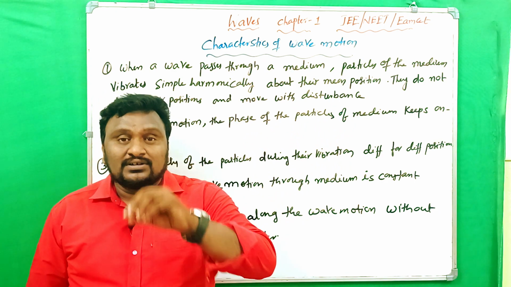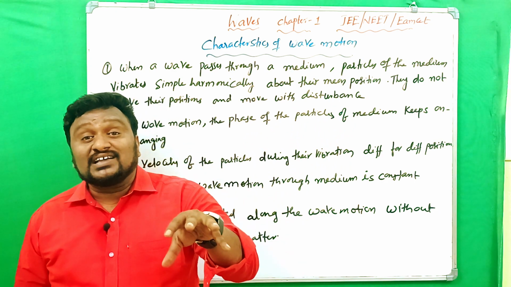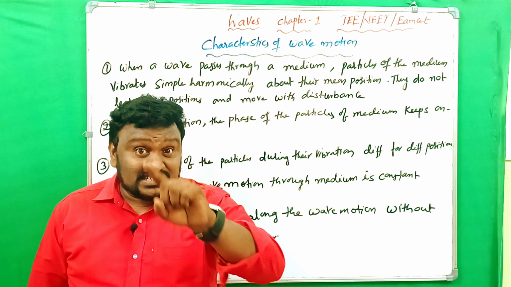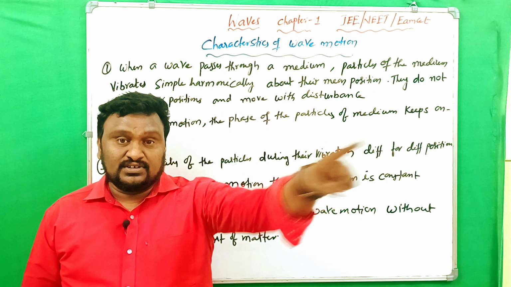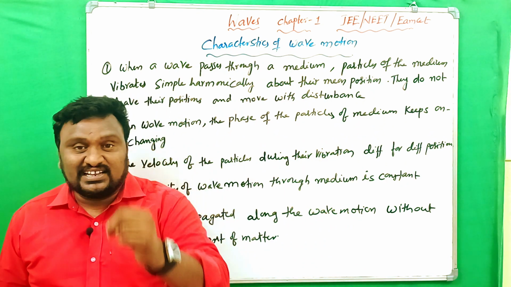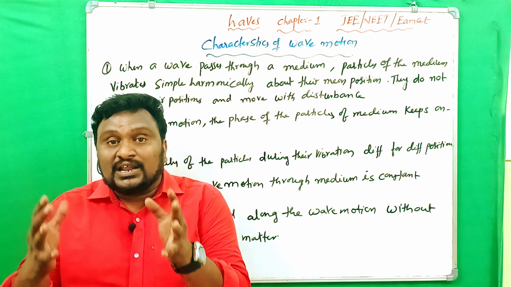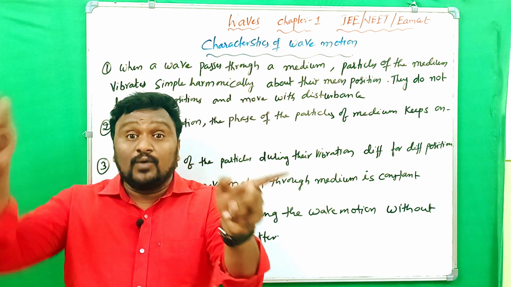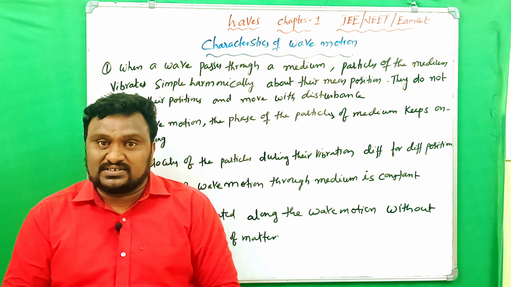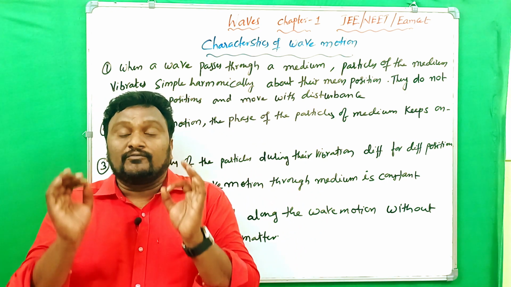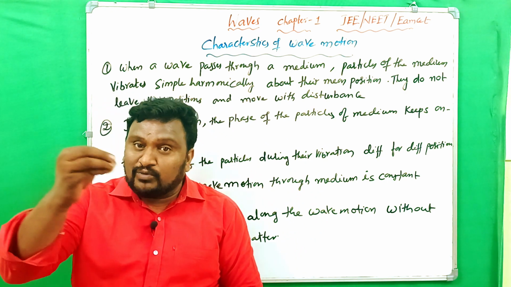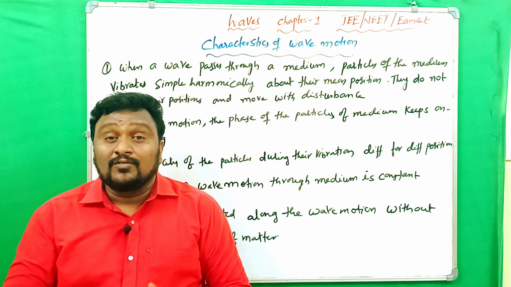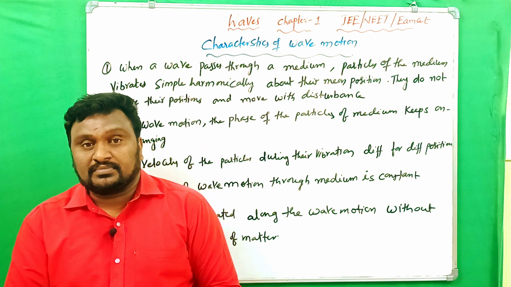In wave motion, the particles have different velocities with respect to different positions. Medium particles have different velocities. You have to notice it. And the second thing is what? In any one particular medium, the velocity of the entire wave remains constant, because the wave velocity should depend upon the nature of the material, not on wavelength and frequency.